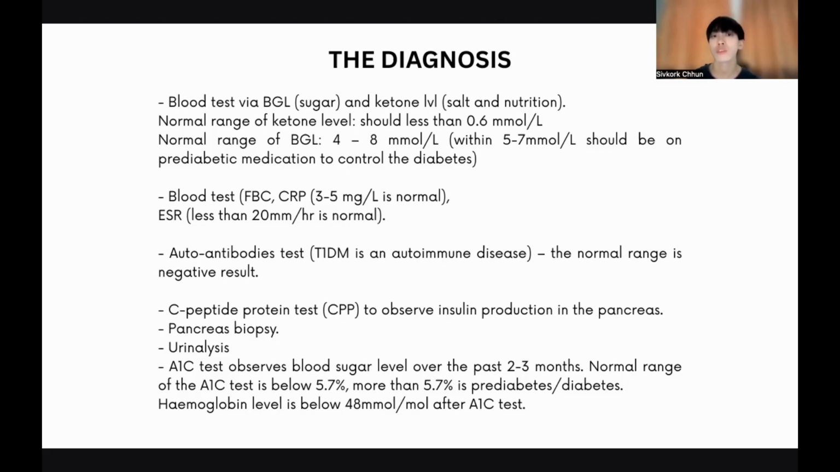Autoantibody test may be essential for type 1 diabetes and not really necessary for type 2, but it's important to understand that the normal range is a negative result. C-peptide protein test, known as CPP, is to observe insulin production in the pancreas. It's important to know the insulin levels so that we can manage the interventions for type 2 diabetes effectively. Pancreas biopsy is a rare diagnosis. Urinalysis is important as well to check the sugar level in the urine. The A1C test observes blood sugar level over the past 2 to 3 months after diagnosis. The hemoglobin level should be below 48 millimoles per mole after the A1C test. So these are the diagnoses of type 2 diabetes mellitus.